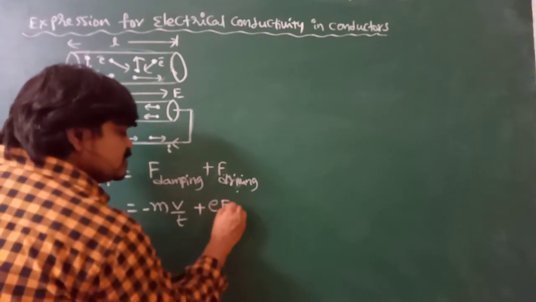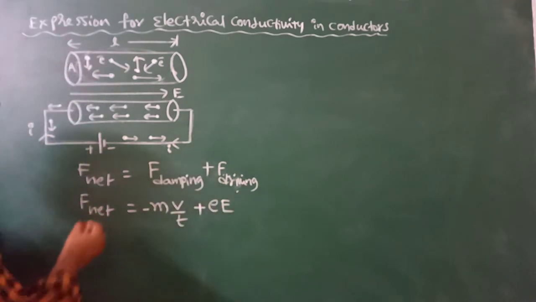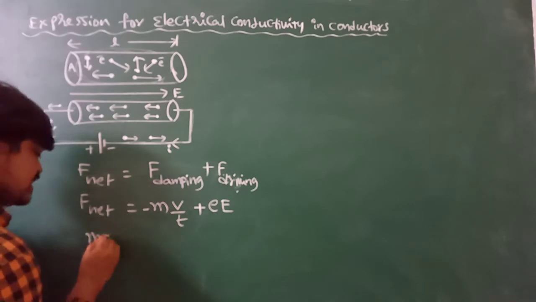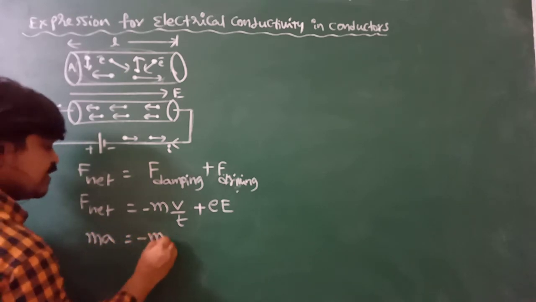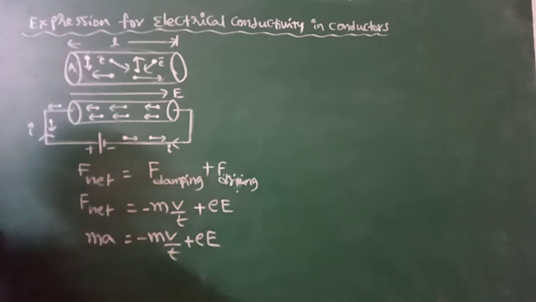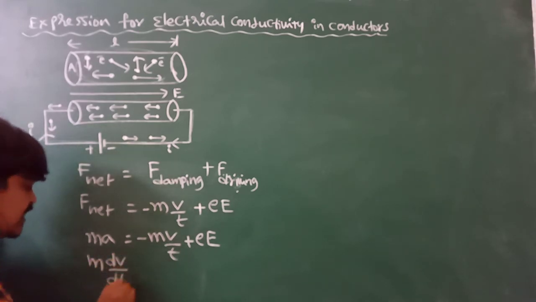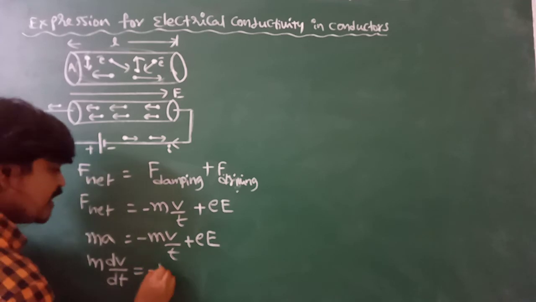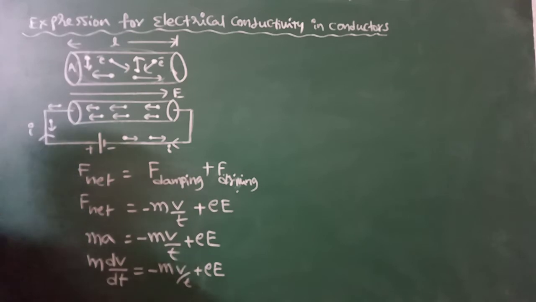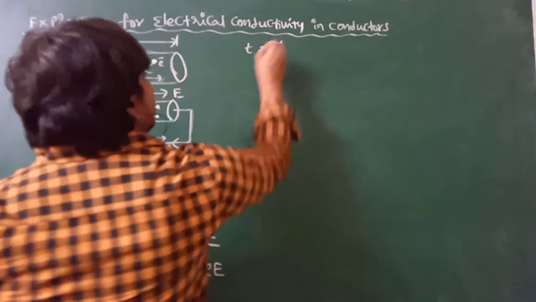We know that the force is the charge of the electron times the external electric field. Now according to Newton's second law, net force is ma, which we can write as ma is equal to minus mv by tau plus eE. Ma I can write as m dv by dt, the rate of change of velocity, equal to minus mv by tau plus eE.